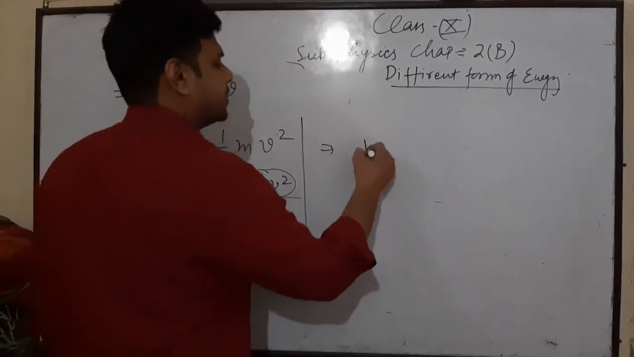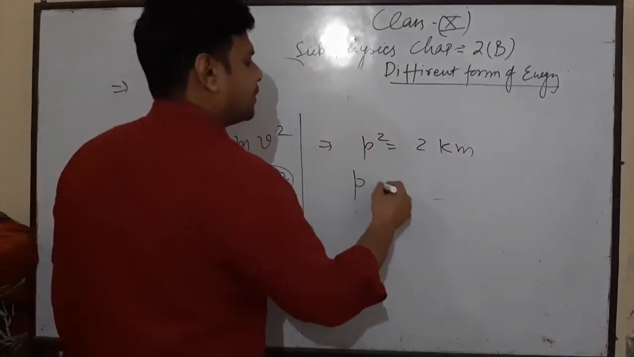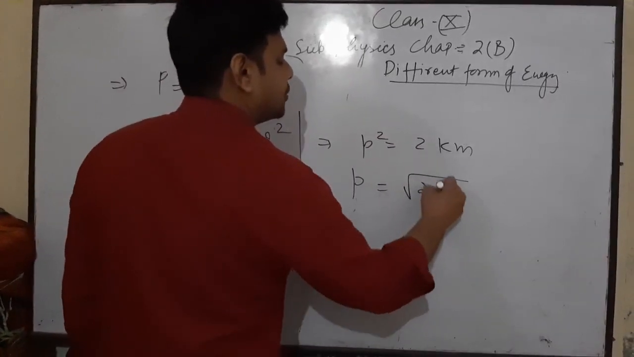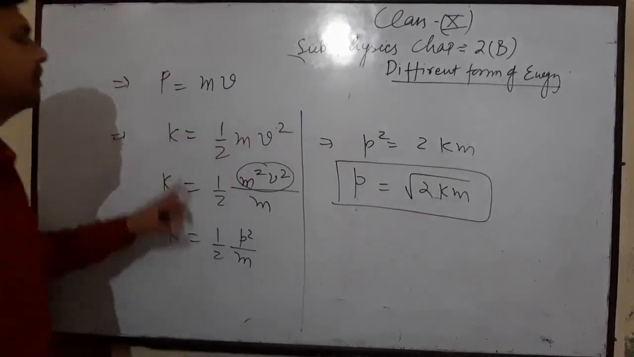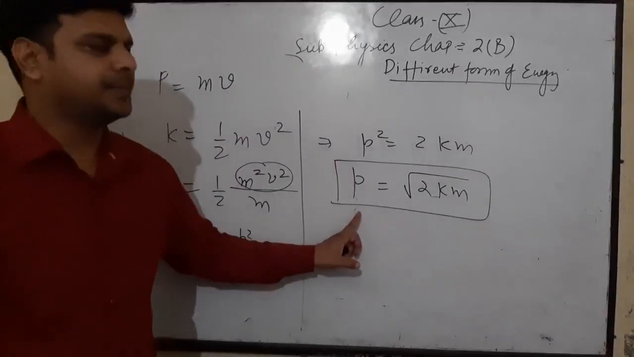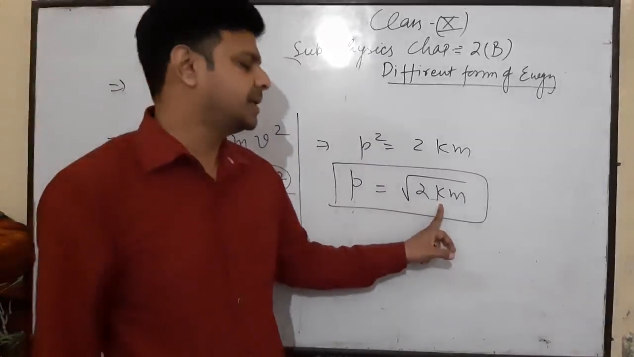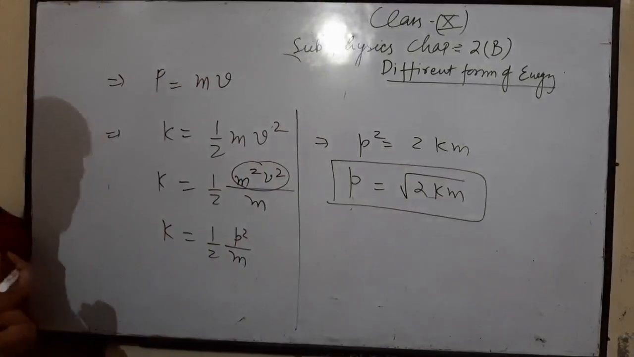Now p square is equal to 2Km, or p is equal to under root 2Km. This is the relation between momentum and kinetic energy. P is momentum, K is kinetic energy, and m is mass of the object.